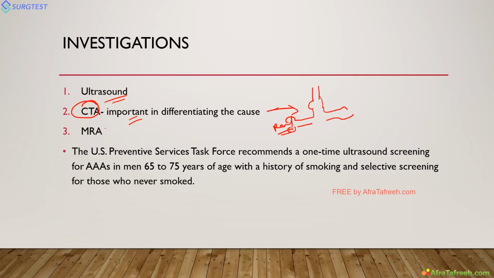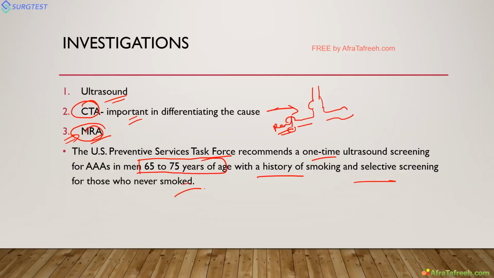Next, for a patient, for example if you can plan for pregnancy and so on, you can plan for MR angiography. Next, I told you the guidelines also, there are many guidelines. One guideline I have quoted here: the US Preventive Services Task Force recommends one-time ultrasound screening in men 65 to 75 years with a history of smoking, and selective screening for those who never smoked.